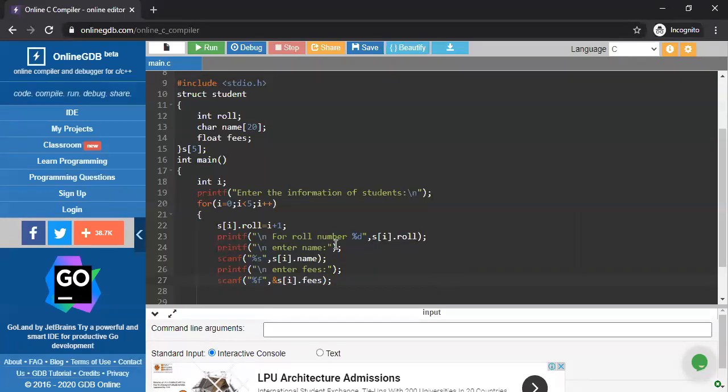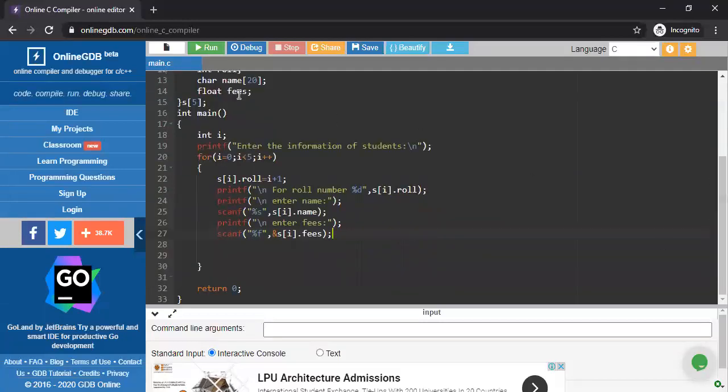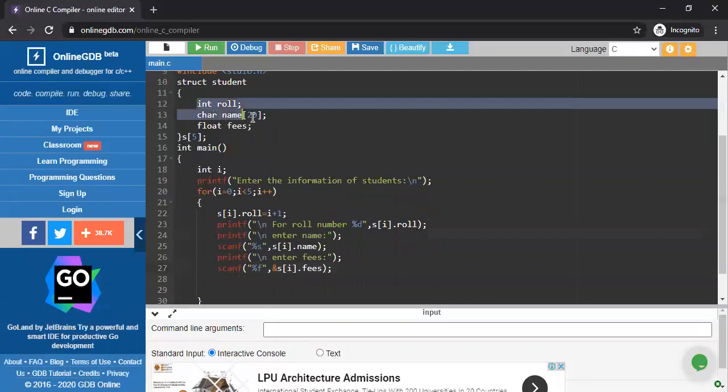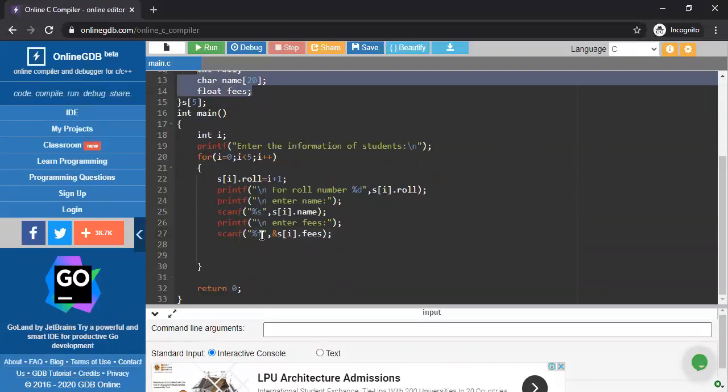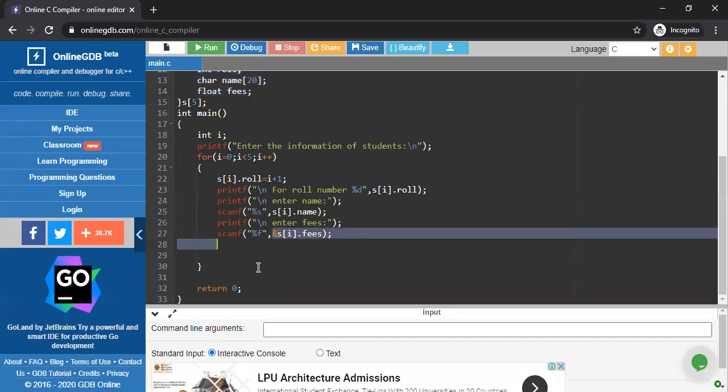Okay, so all the information, all these 3 information, whatever my structure members are, all these information I'm going to put for student 1. Now see, after compiler executing this line, it will again move on to this place.